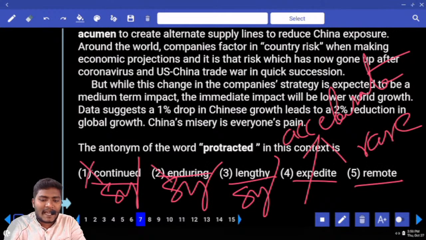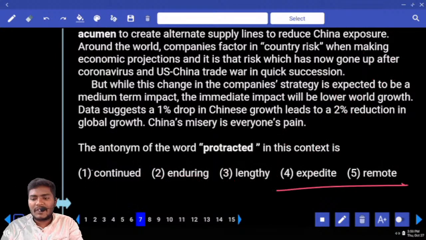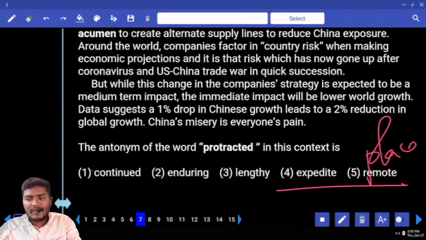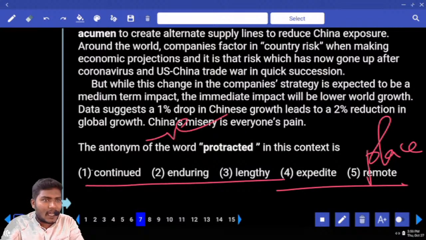Now, first one, second one, third one. These three are directly out because these three are synonyms. Now, out of these two, what can you use? Anything that is rare, remote in the sense refers to places. Now, we are referring to the economy here. Now, the economy will be continued slowly like that, or the economy will be completely increased in double. All these three words give negative meaning according to the sentence.